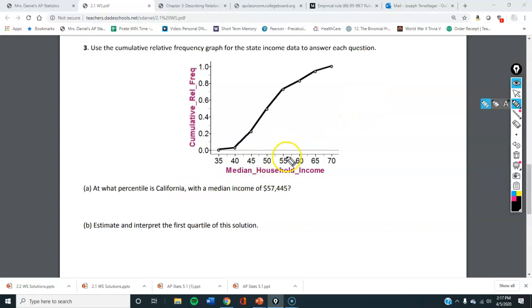California has a median income of 57.5, so about right here. So I'm going to draw a line up, put a dot, come across. It looks like their percentile is about 79-ish. So 78, 80th percentile. Both those are probably acceptable responses.